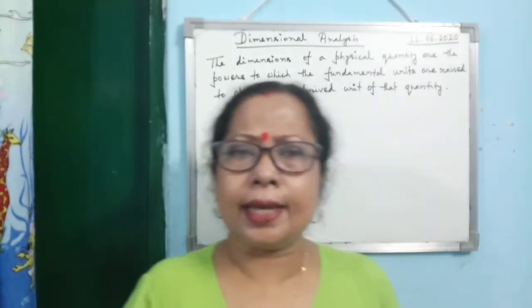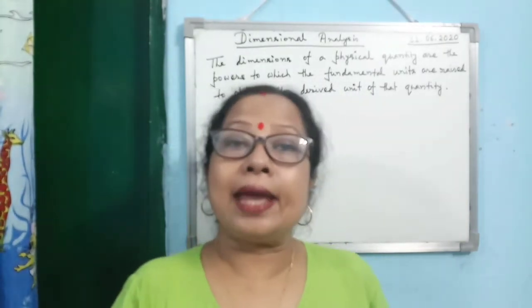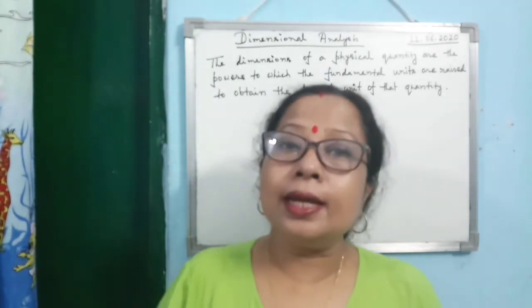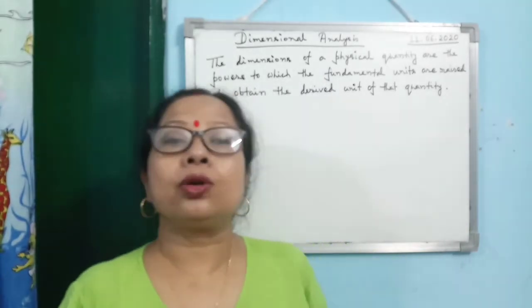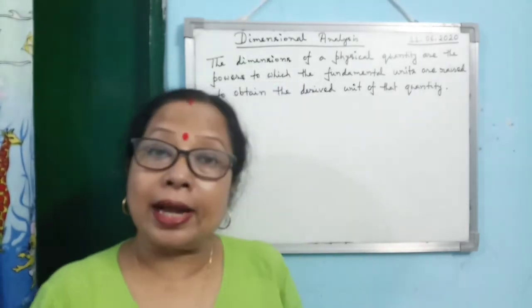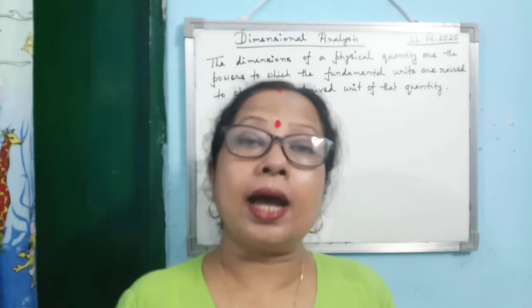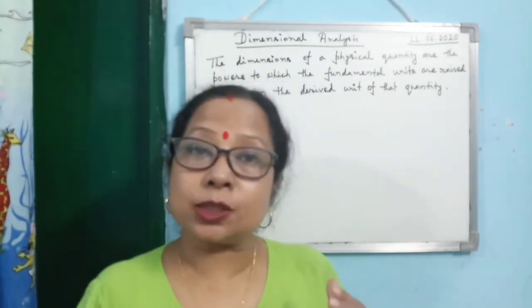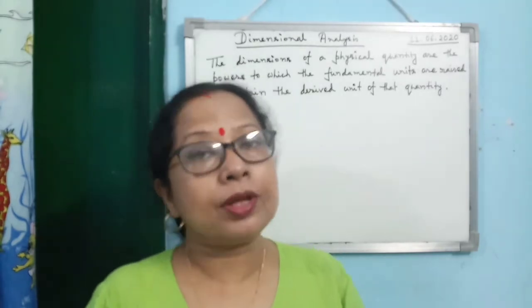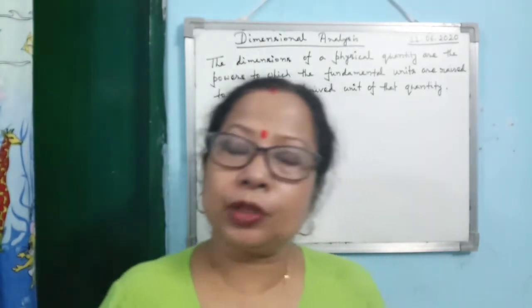Now the question is, what is the dimension of a physical quantity? Dimension of a physical quantity is the powers to which fundamental units are raised to express the unit of that derived physical quantity.